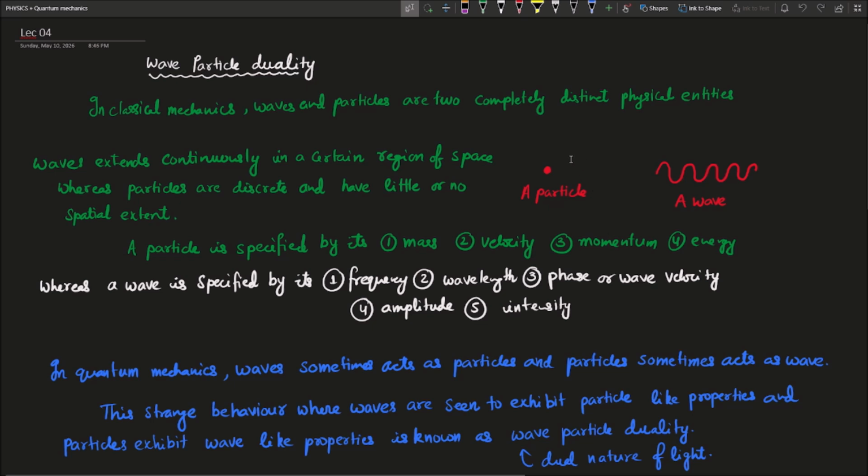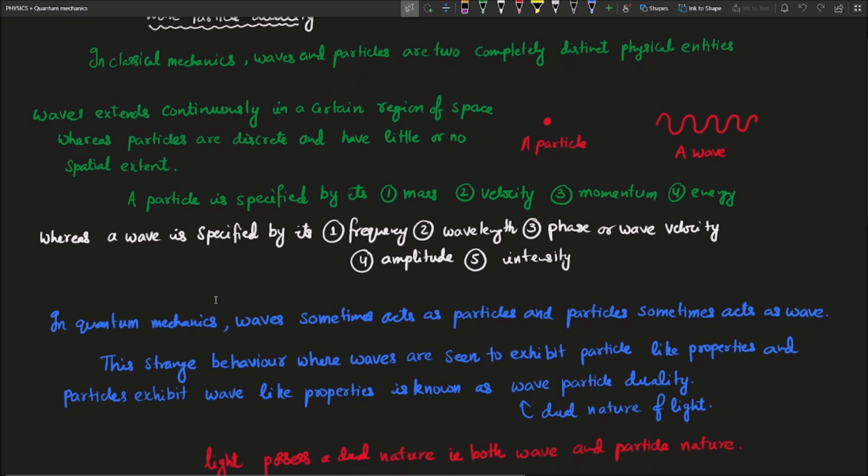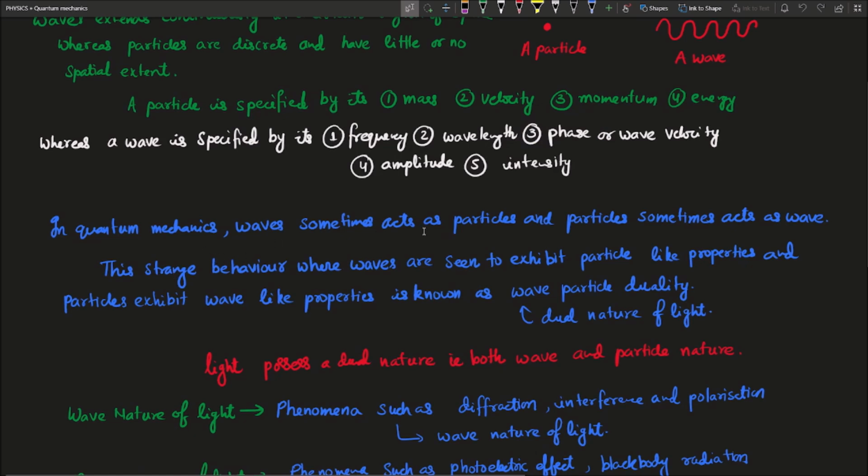This is represented by a particle and this is represented by a wave. A particle is specified by its mass, velocity, momentum and energy, whereas the wave is specified by its frequency, wavelength, phase or wave velocity, amplitude and intensity. But in quantum mechanics, waves sometimes act as a particle and particles sometimes act as a wave.